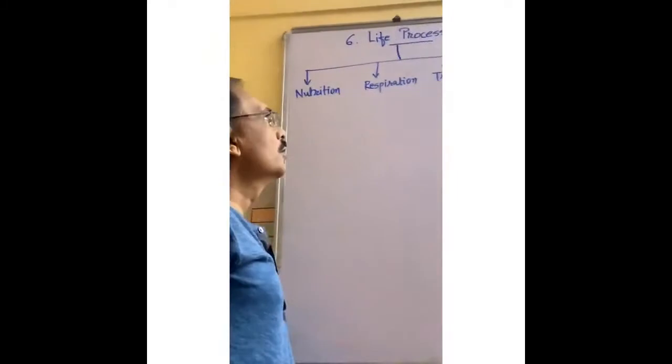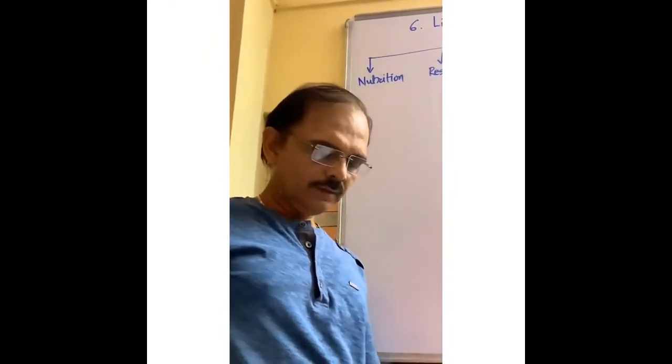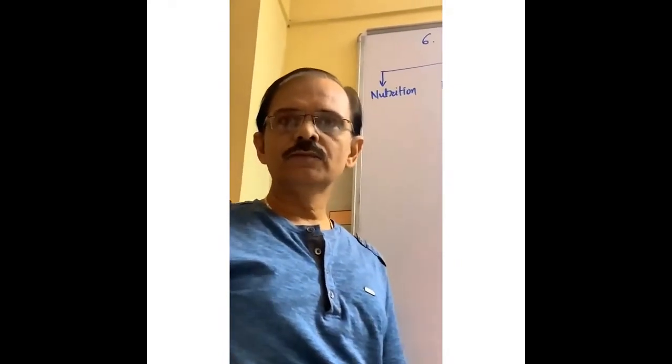You are going to learn these 4 topics in this lesson. It is the most important chapter from the examination point of view.